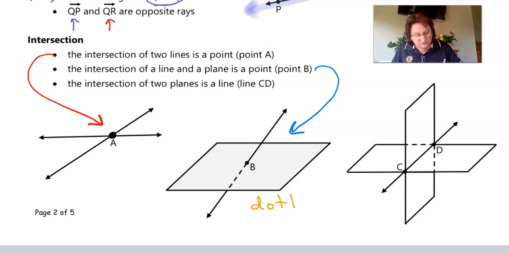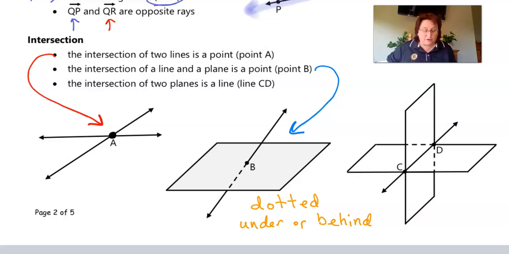Dotted lines. The dotted line right there means that it's underneath or behind the plane, okay? So that means that it's under or behind, okay? Just so you guys know, because you're going to also see that a lot throughout this year. You're going to see that in pictures.